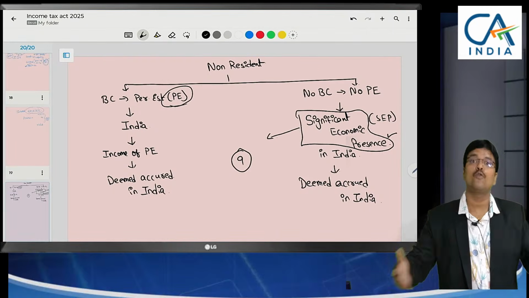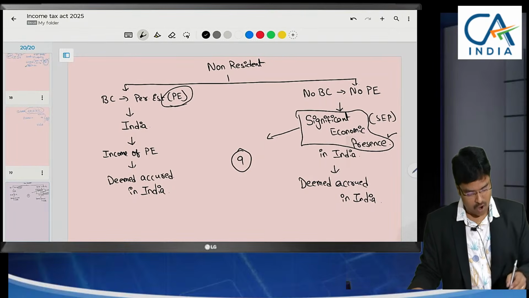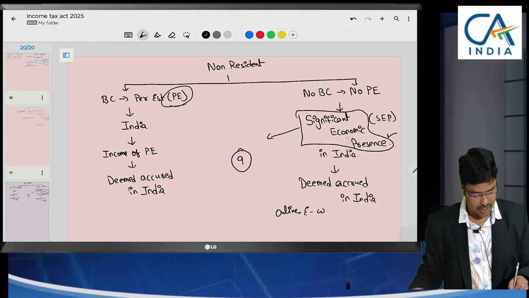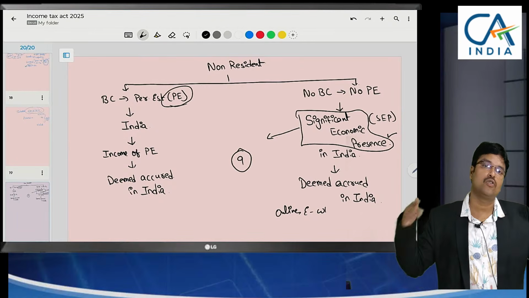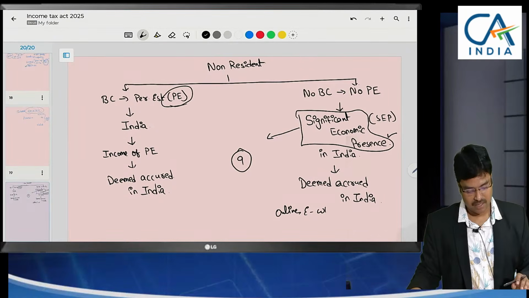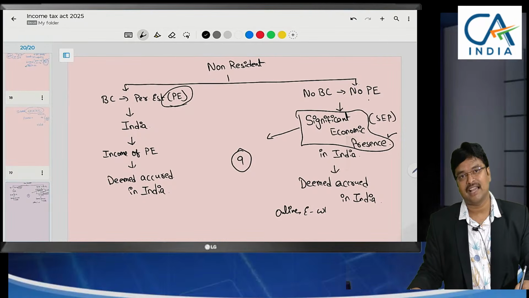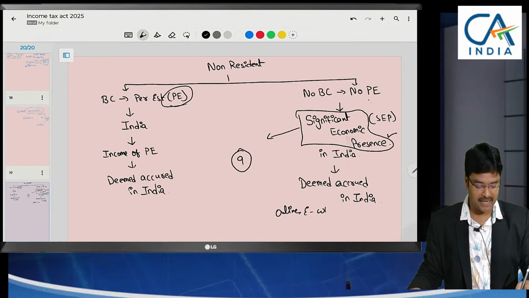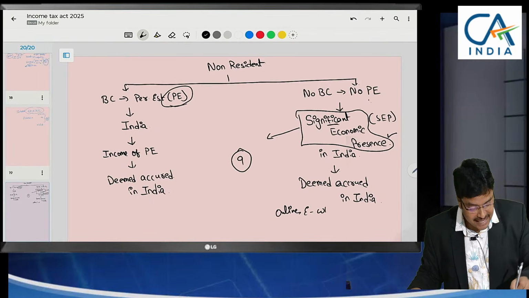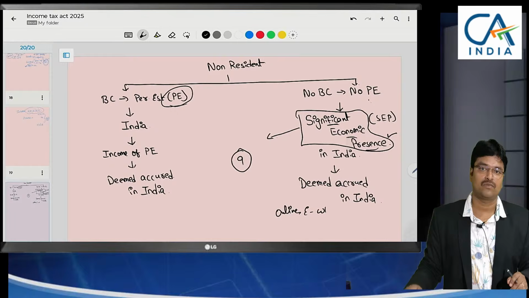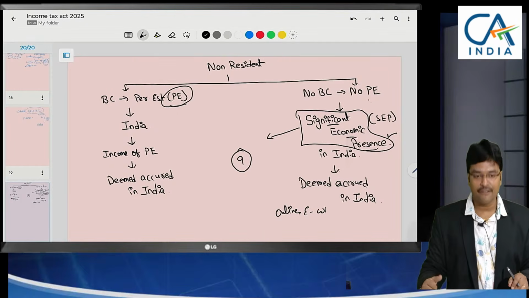Even though there is no branch in India, all the services were provided through online, emails or WhatsApp, whatever it may be. There is no presence in India at all. But even though there is no physical presence in India, that means there is no permanent establishment in India, you are having significant economic presence. Now what do you mean by the term significant economic presence?